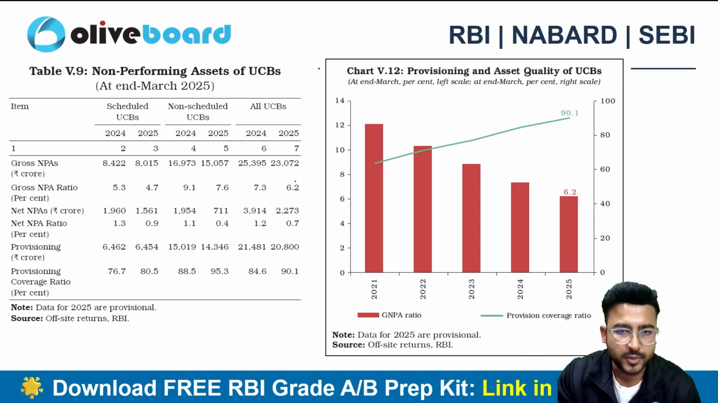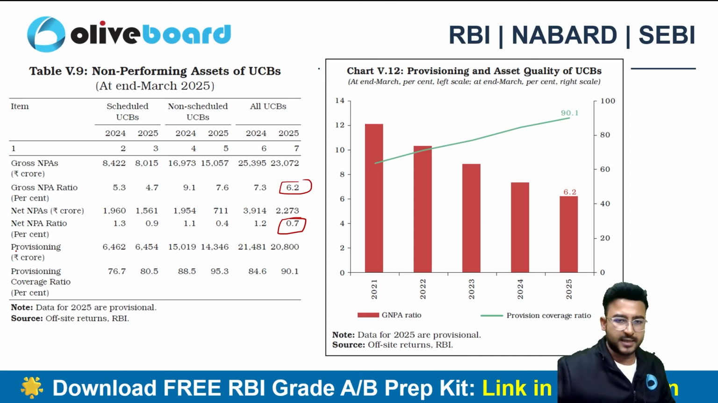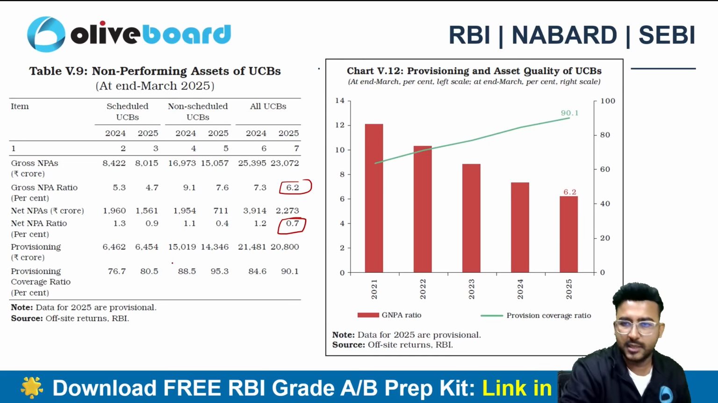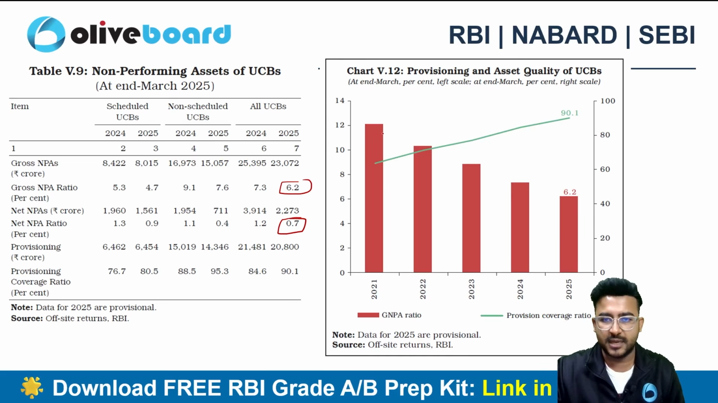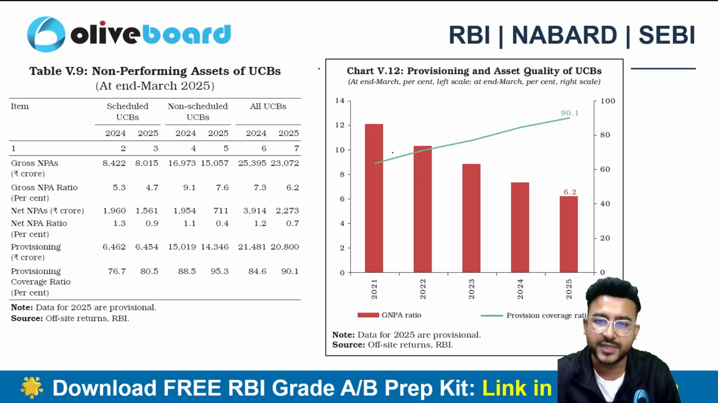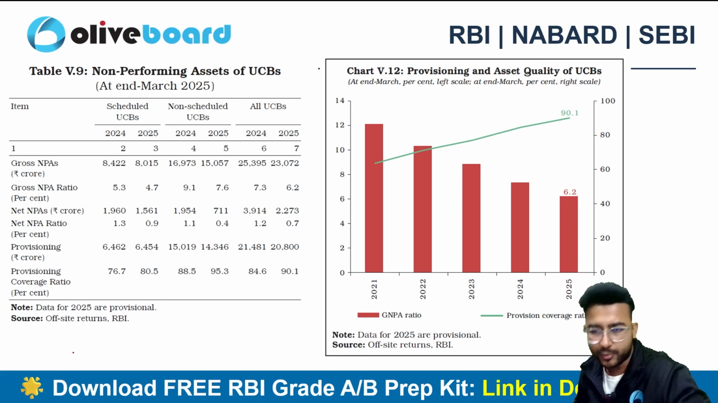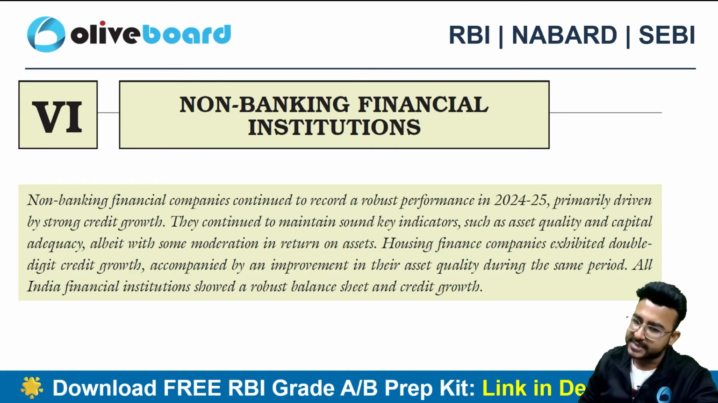The NPA ratio here is 6.2%, whereas the net NPA ratio is 0.7%. अभी आपको ज़्यादा लग सकता है, but as compared to the previous year data, it is low only, right? So the GNPAs are going down. As you can see in the chart as well, the GNPAs are going down and the provision coverage ratio depicted by the green line is going up, which is 90.1. So again, this is a healthy sign.